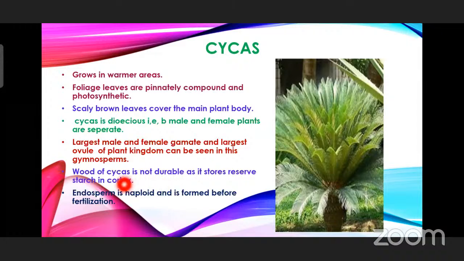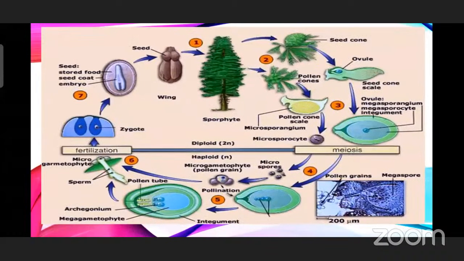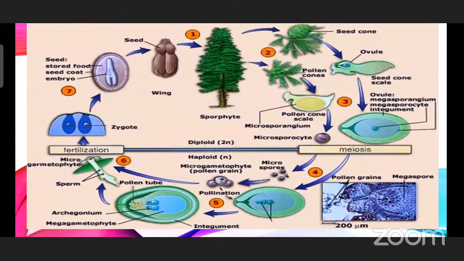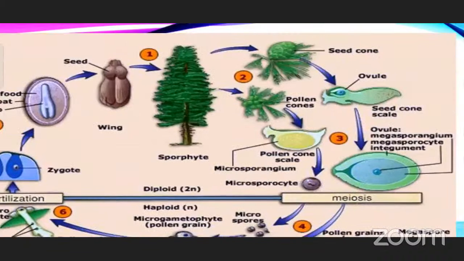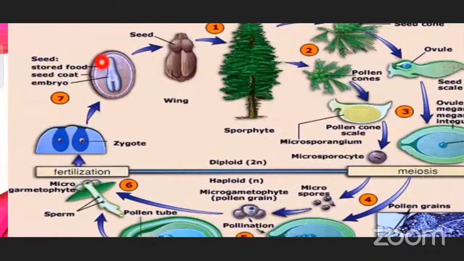You can see that in angiosperms, but the endosperm is haploid in gymnosperms and is formed before fertilization. Here a clear view of the life cycle of this gymnosperm is also shown. As I said, the zygote is going to form, and this is the seed, and the seed is naked.